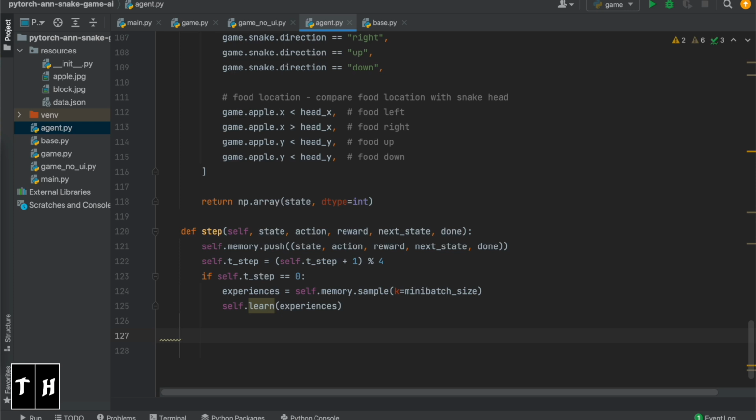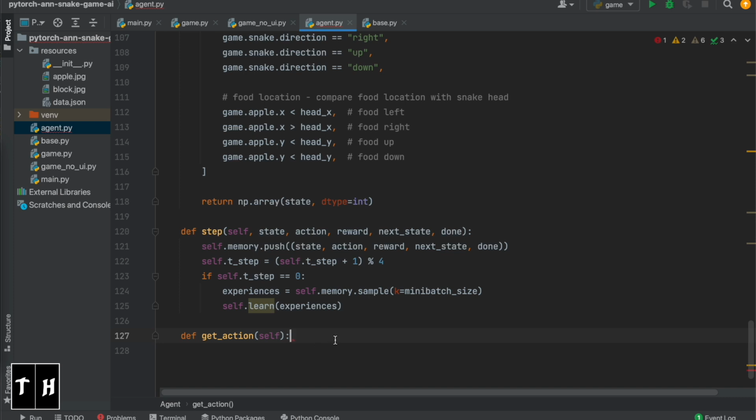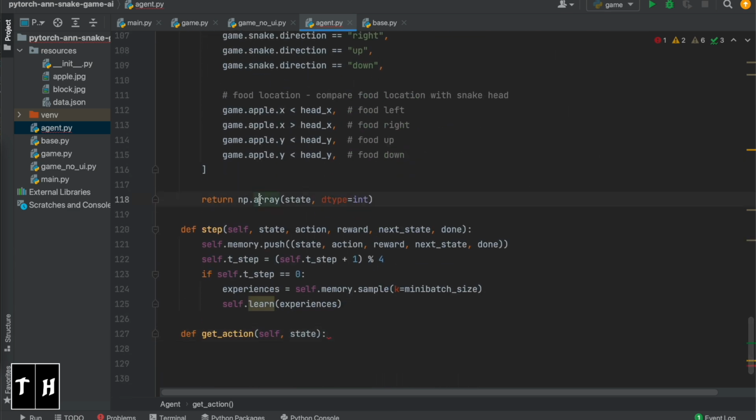Next, we'll create a function, get action. The get action function determines which action the agent should take in a given state. Also, it balances exploration and exploitation. Remember, we had discussed the exploration and exploitation trade-off. This function will handle that. First, this function will use the local Q network to estimate the action values for a given state. So this function needs the state for which it needs to get an action. The get state function returns a numpy array.